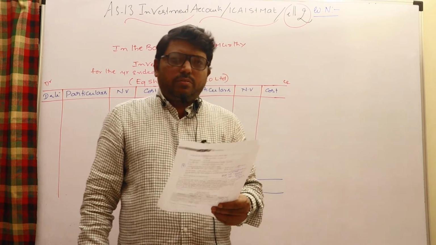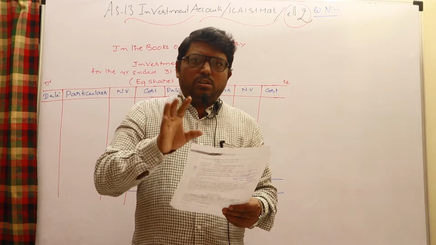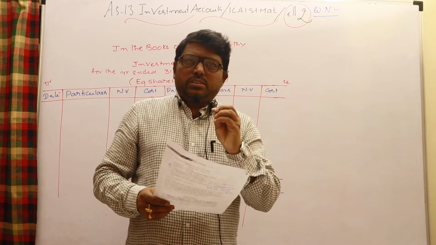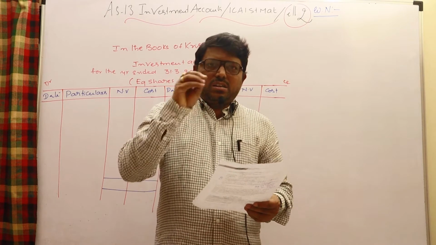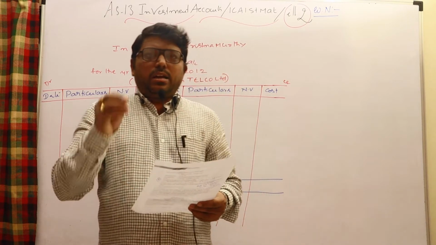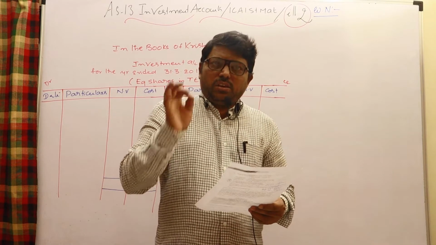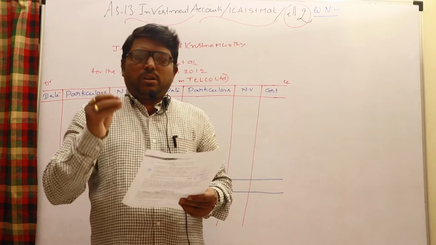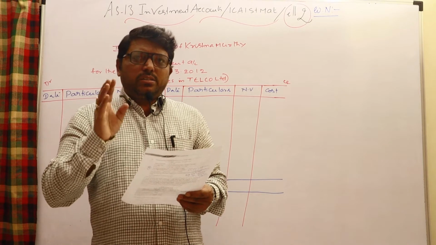Equity shares are a variable income security, so whenever you purchase or sell, you will not find the words cum or ex. Only in the case of debentures, bonds and fixed income bearing securities will there be interest accrued but not due, and thereby you have to write cum interest or ex interest. If not mentioned, you may assume it is ex interest. So cum interest and ex interest are required in the case of fixed income bearing securities.